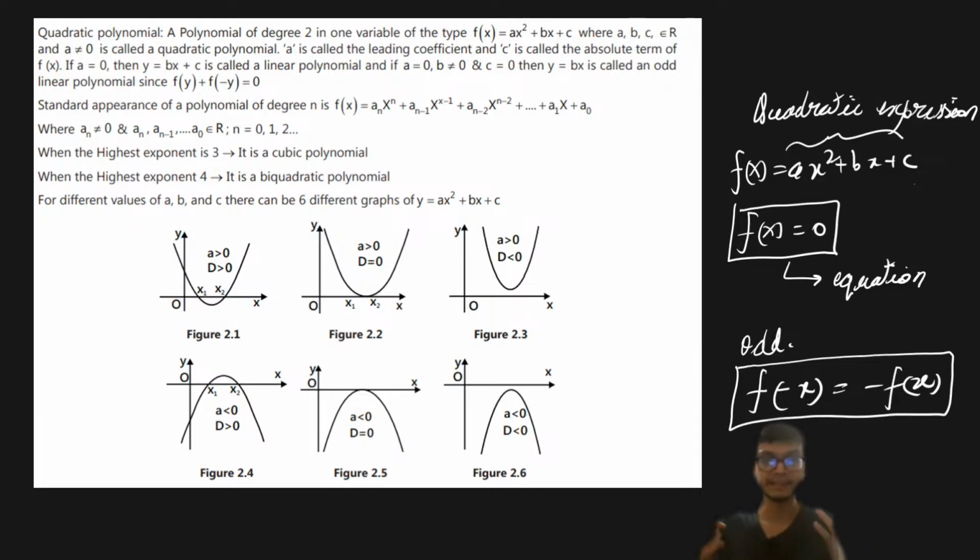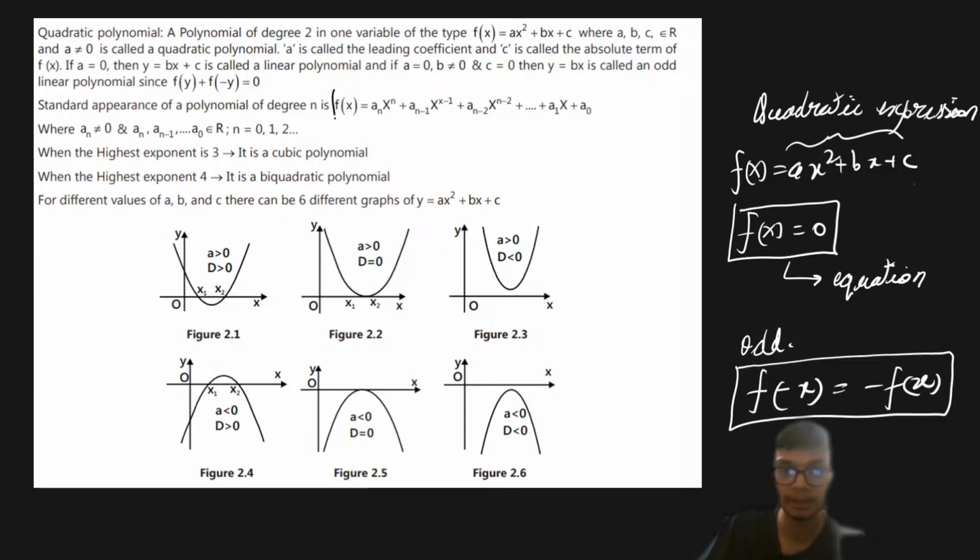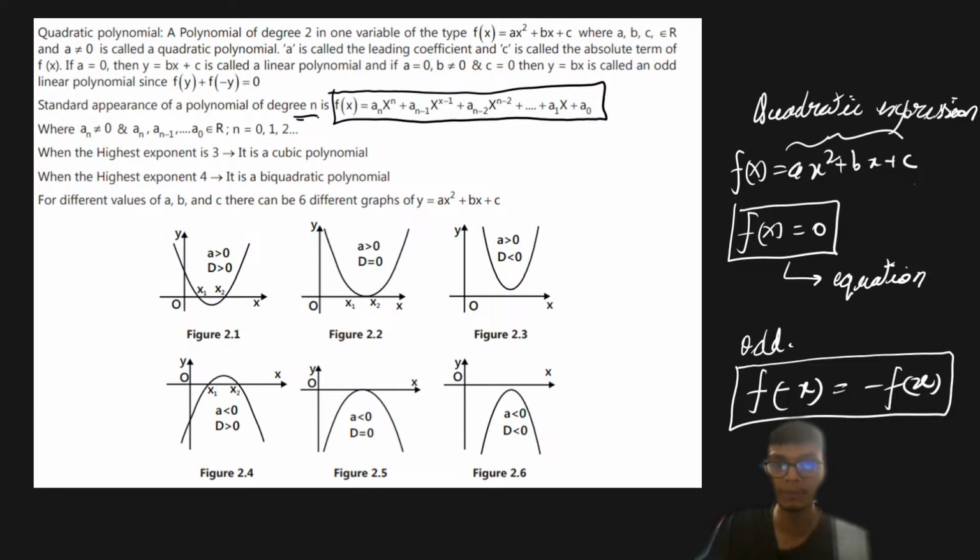right? Now a general standard appearance of any general polynomial is given by this particular expression. This polynomial expression has degree equal to n, right? So the degree is equal to n, and we have the general appearance like this. The leading coefficient is the coefficient of the highest order of x, right? And that leading coefficient should not be equal to 0. I hope this is clear to all of you, right?